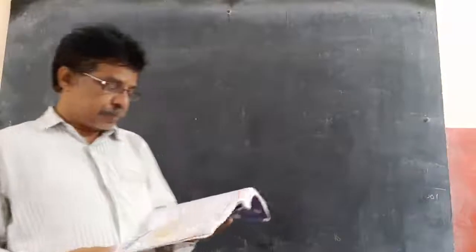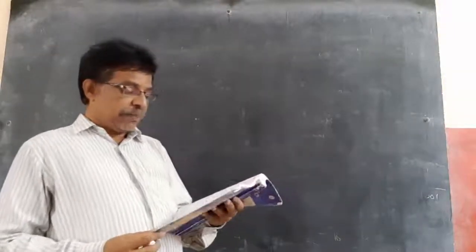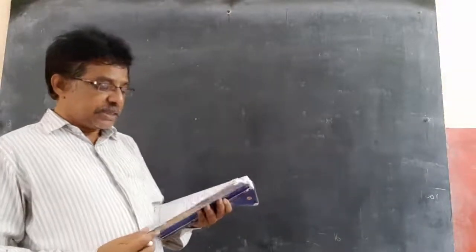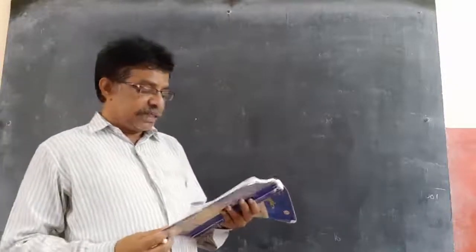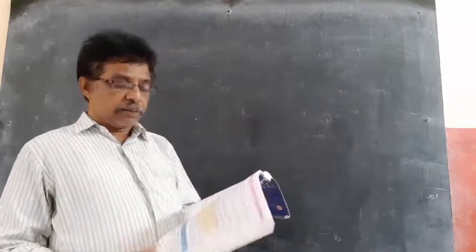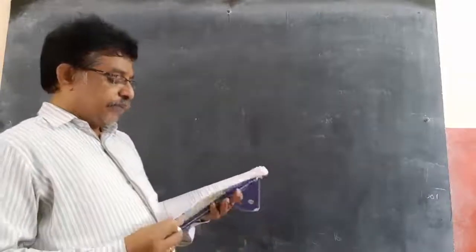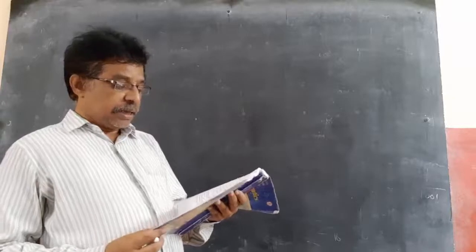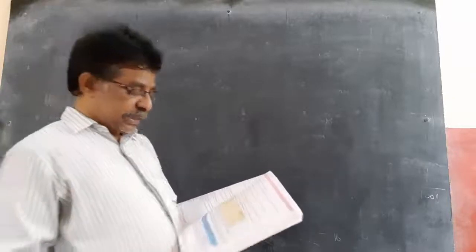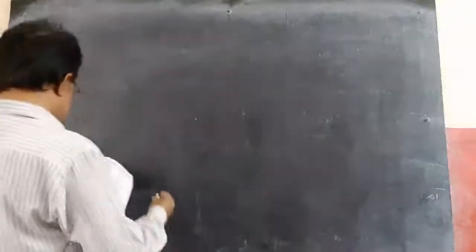Next one. From the employees of a company, 5 persons are selected to represent them in managing the committee of the company. So 5 persons are to be selected from the employees. The particulars of the 5 persons are given below.